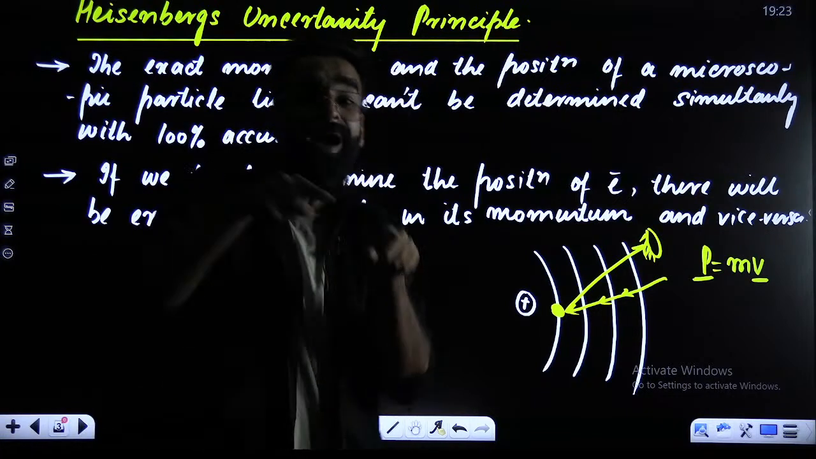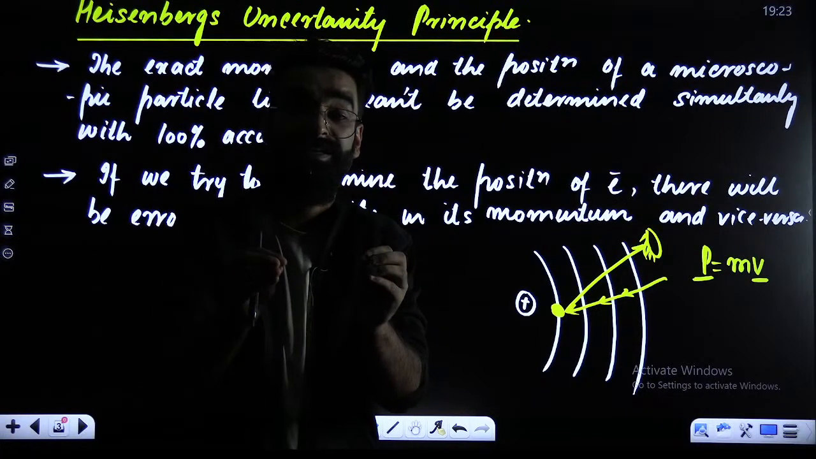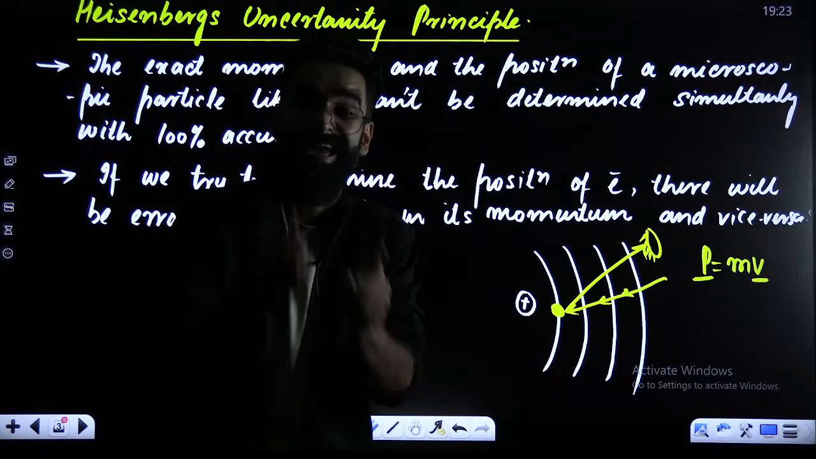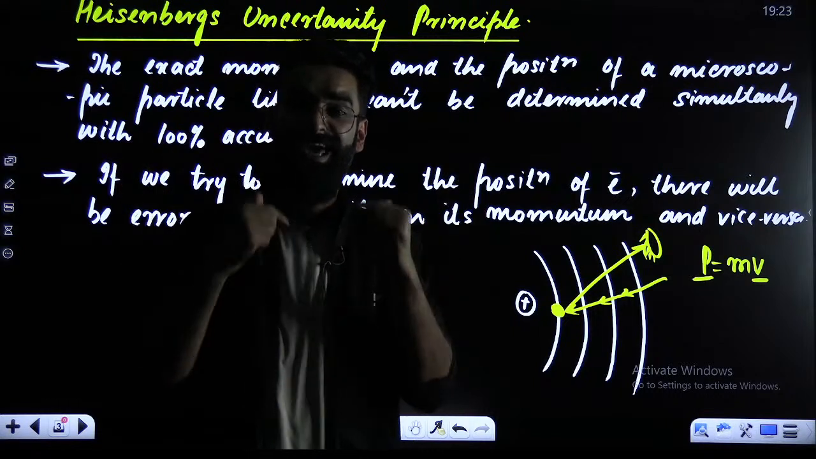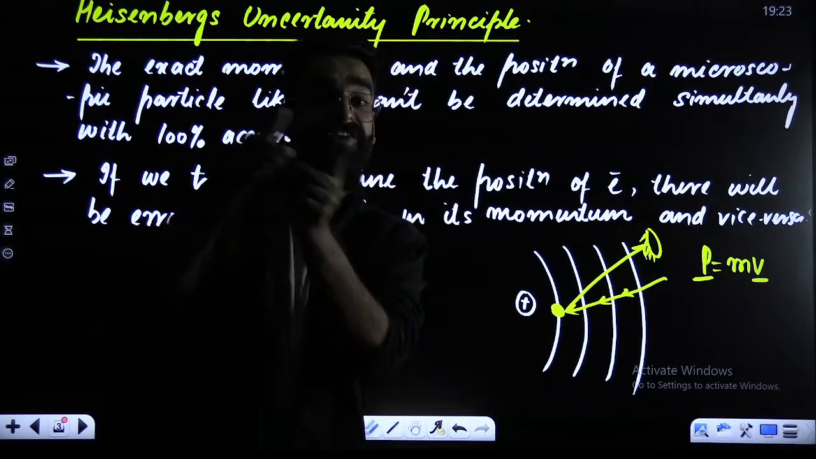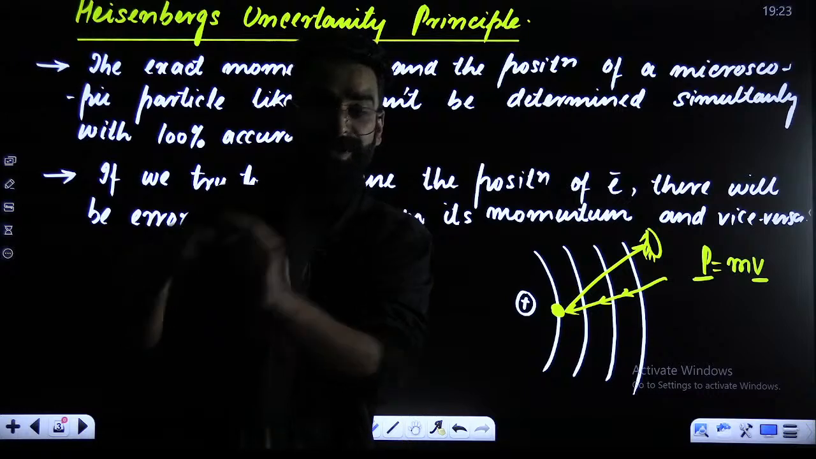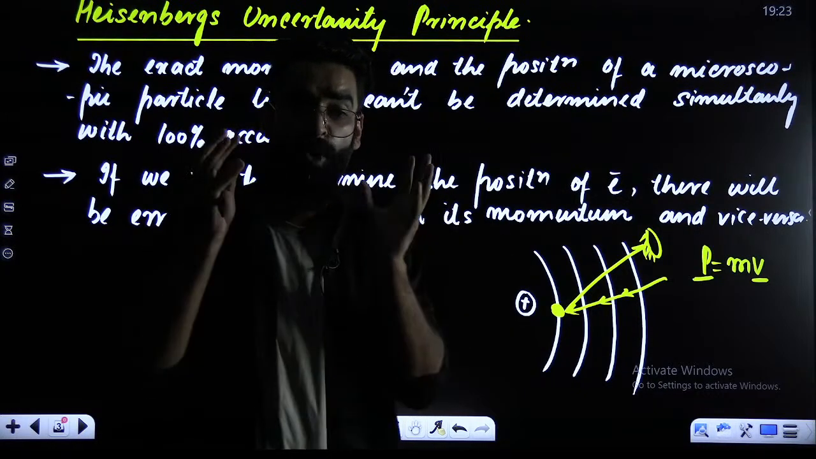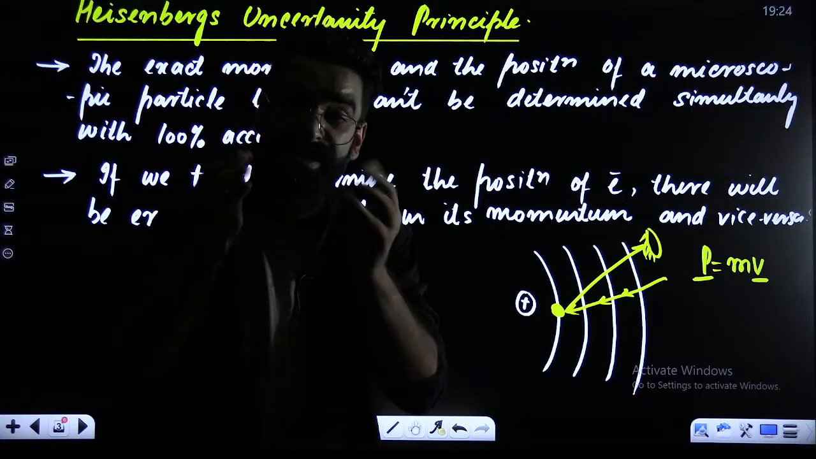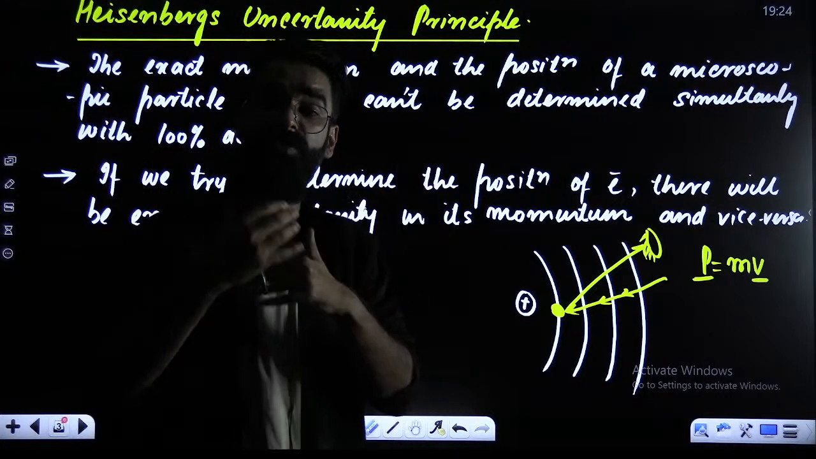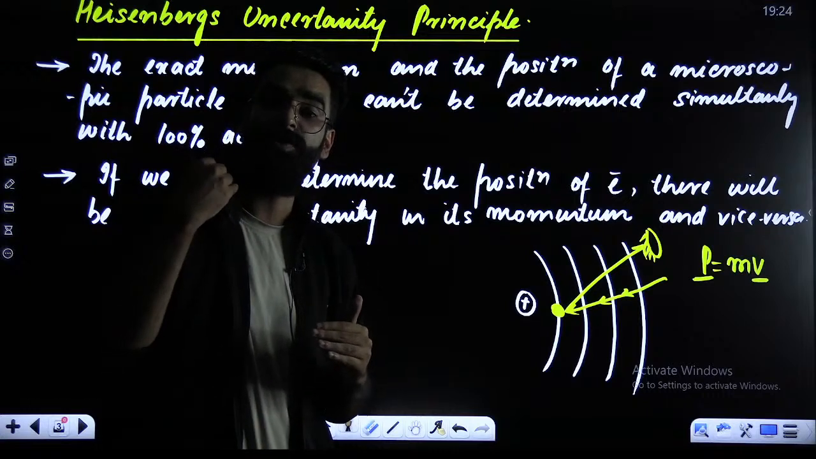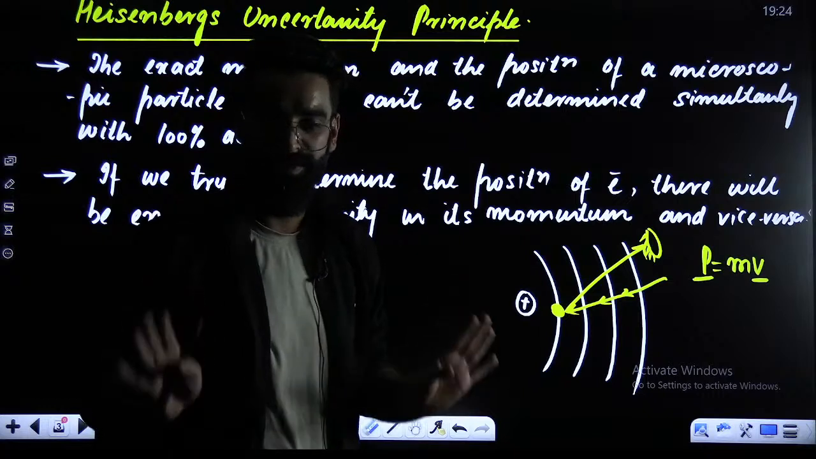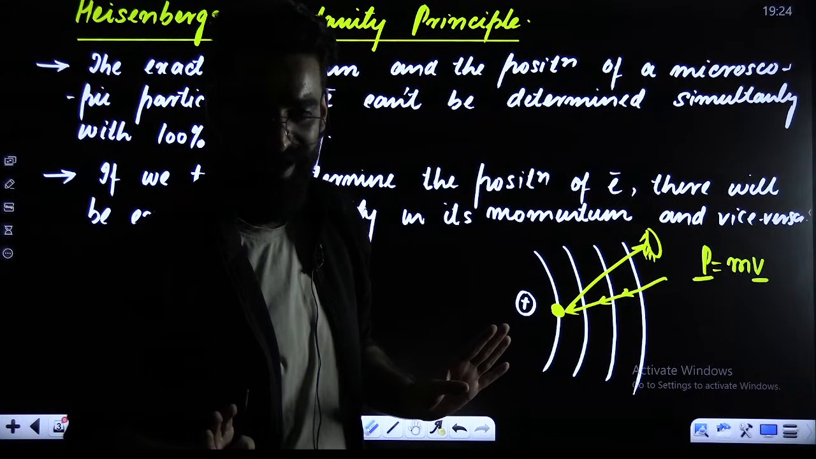So, momentum and position of a microscopic particle like an electron cannot be calculated simultaneously with 100% accuracy. If you want to locate the position, there will be error in the momentum. If you want to find the momentum, there will be error in its position. So both you cannot calculate simultaneously with 100% accuracy. If you want to calculate one, there will be error in the other one. Right? As simple as that.